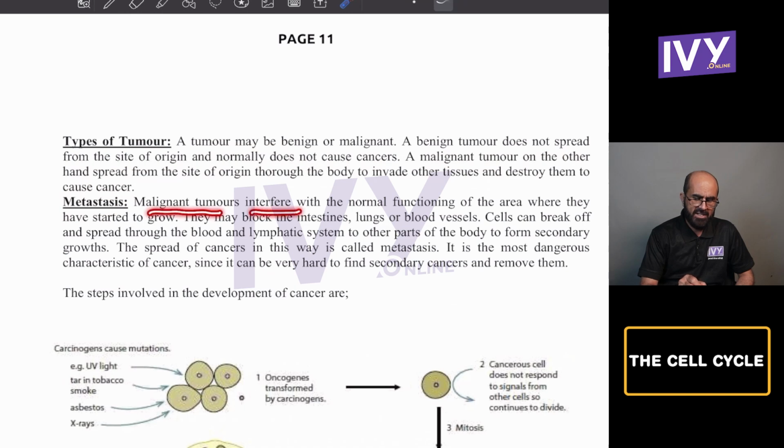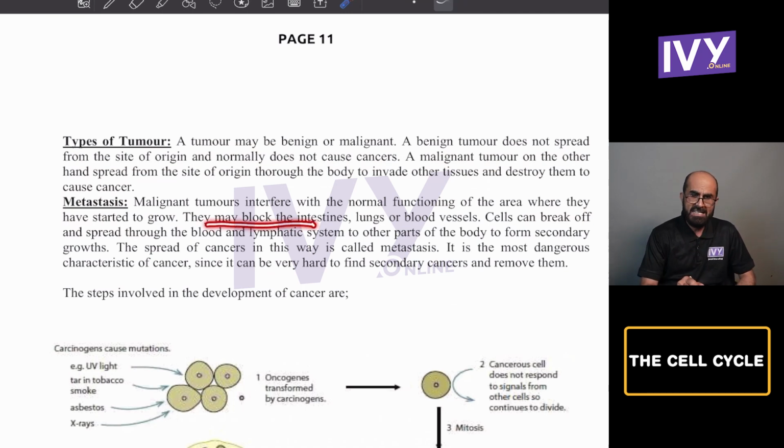Malignant tumors interfere with the normal functioning of the area where they have started to grow. Once a tumor starts to grow in one region, maybe in the lungs or some other region, it interferes with the normal function of the body. But if it spreads from that region to other parts, it will also interrupt the functions of the other organs. Once many organs fail to perform their function, it's called cancer.